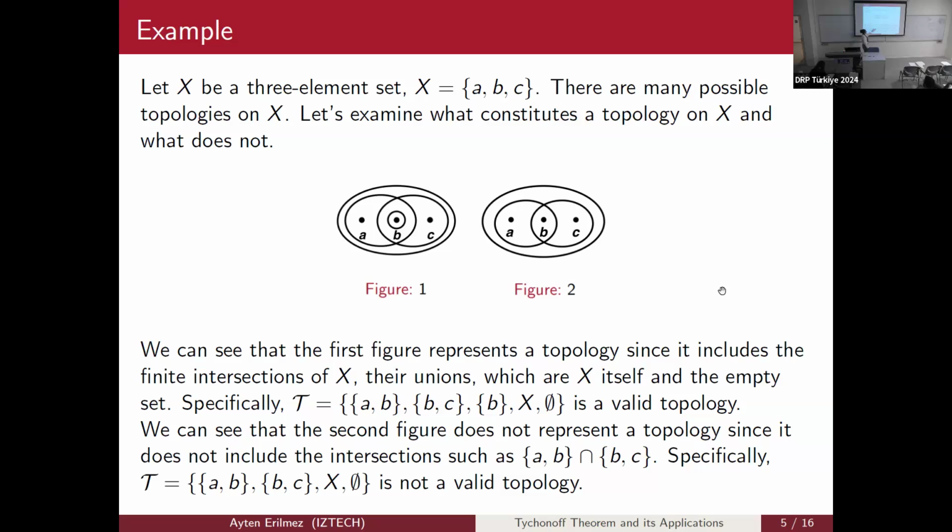So this tau is a topology. But in figure 2, we can see that this does not represent a topology, since it does not include the intersection of AB with BC. So this tau is not a valid topology.